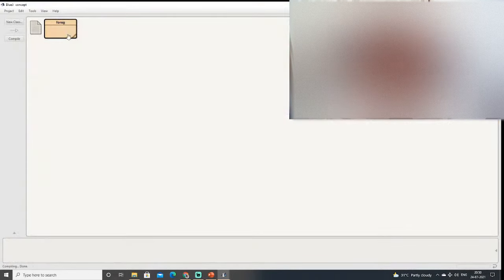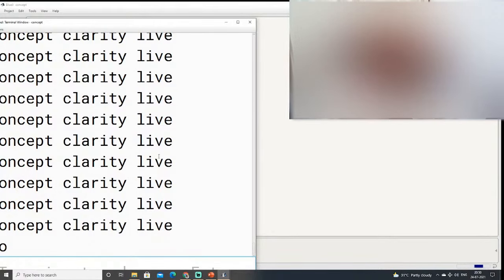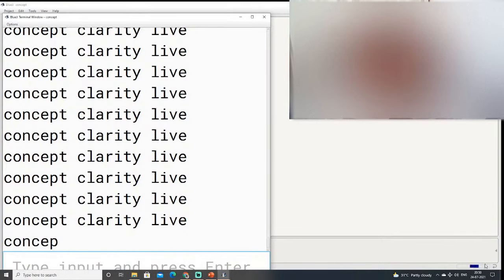Let's see. Right click, create the object. After creation of the object, just run the loop. So we are there again, it's an infinite loop. You can see the loop is running in the output window on the terminal window, and the blue bar is back because it is an infinite loop. If I don't stop it, it will not stop. Simple. So this is another way to create an infinite loop.